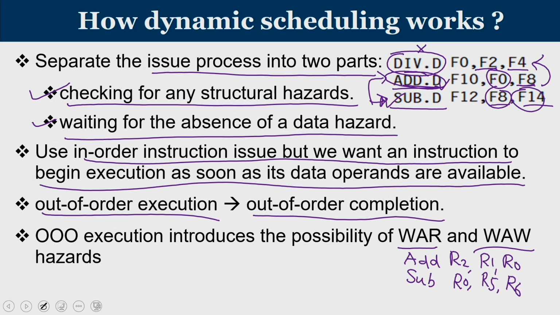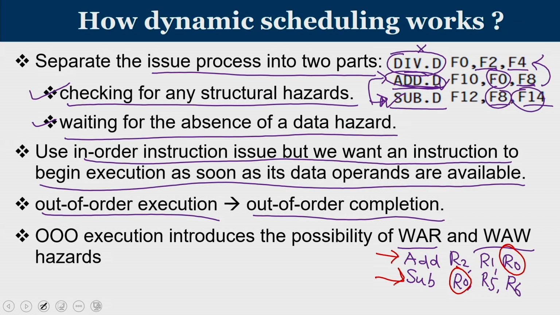Now in this case, if you look at the instruction sequence, you can see that there is an R0 from which the add instruction is going to read, and there is an R0 to which the subtraction instruction is going to write. Normally if it is an in order pipeline, then the add will read the contents of R0 and R1, and then only the subtraction is going to write, because reading from R0 and R1 happens in the ID stage of the add instruction, and writing into R0 will happen in the WB stage of sub.